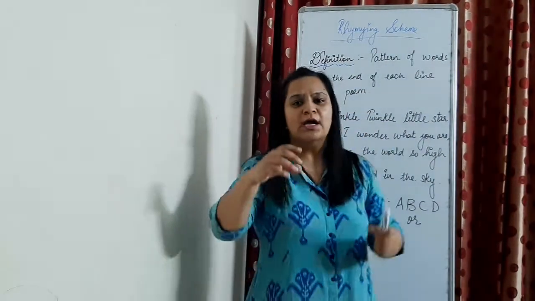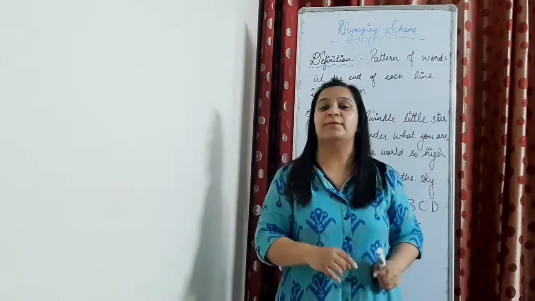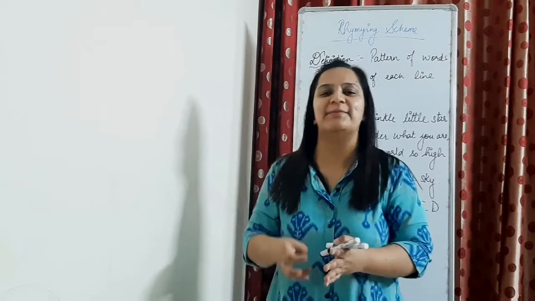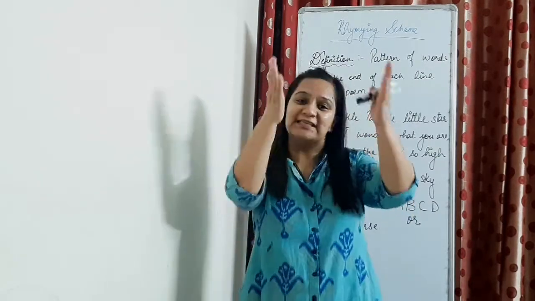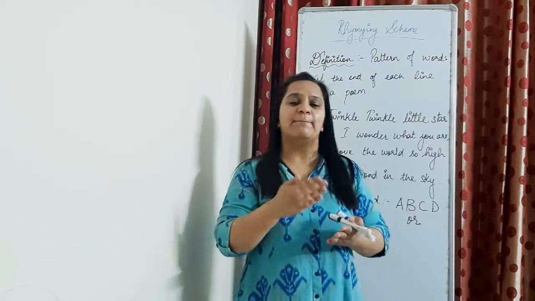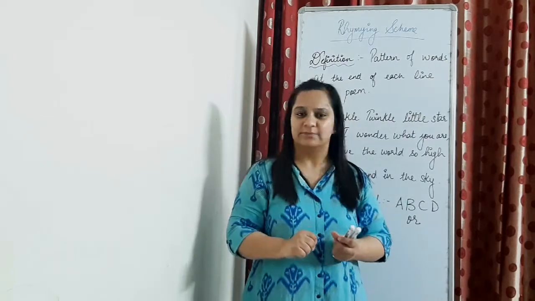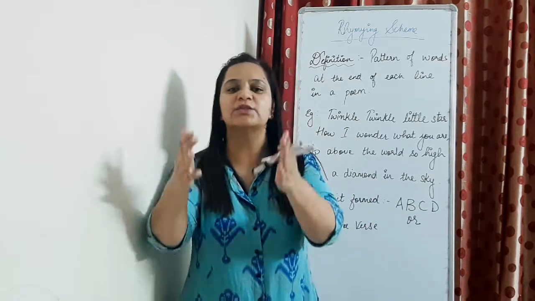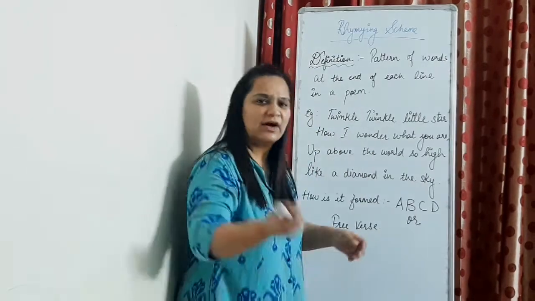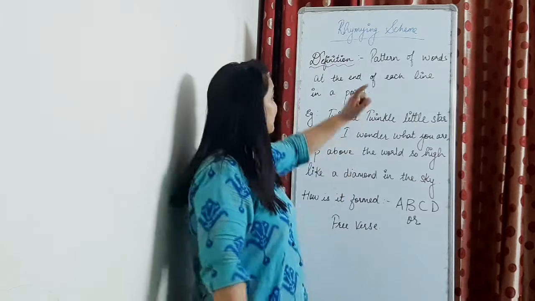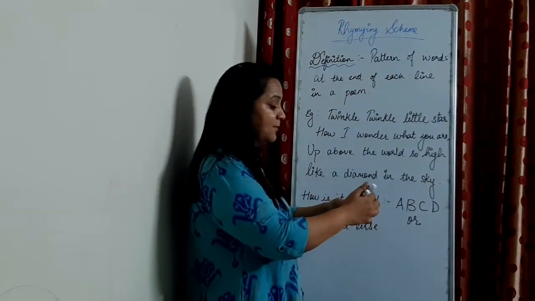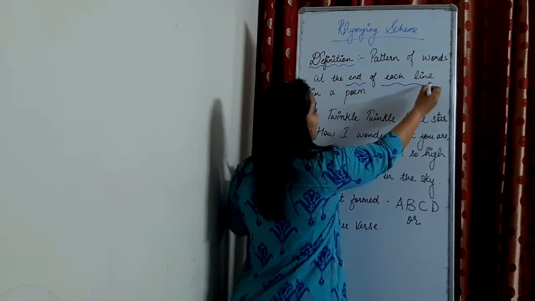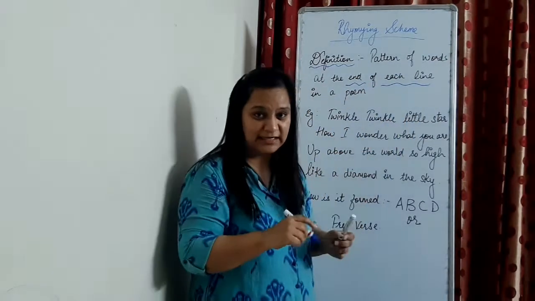We all know that a paragraph in a poem is called a stanza. So we usually find out a rhyming scheme for the first stanza. Usually a poem carries 4 lines, right? And from each line we look at the last word. So let's see a very simple example. First of all, I'm only targeting what I mean when I say end of each line. I'm only targeting this right now.